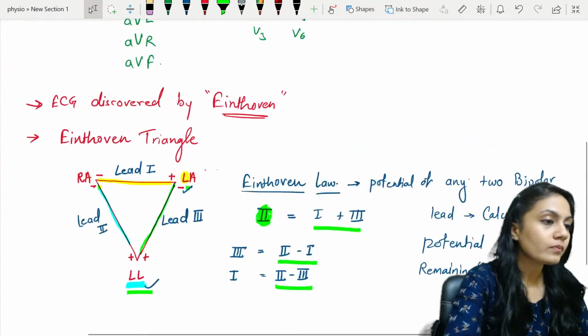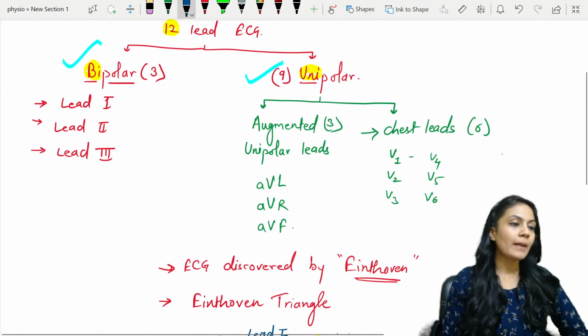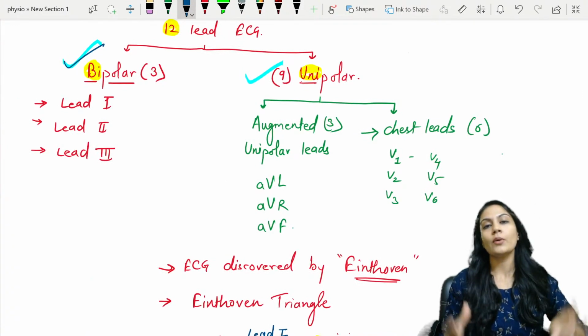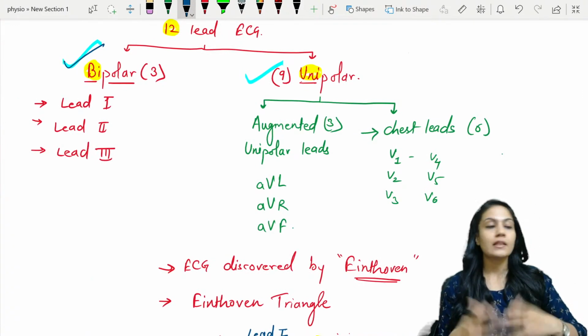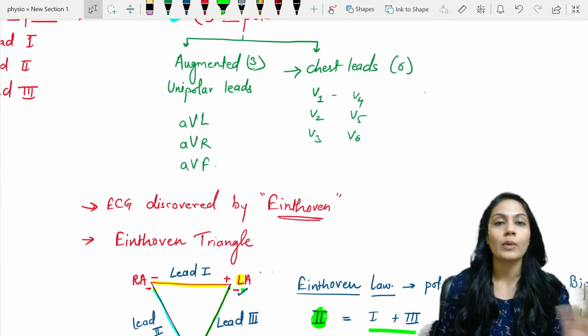Okay, so that's how we covered the bipolar leads. In the bipolar leads, you have to make a diagram, right? And then you have to write about what this lead is and how we can calculate it.